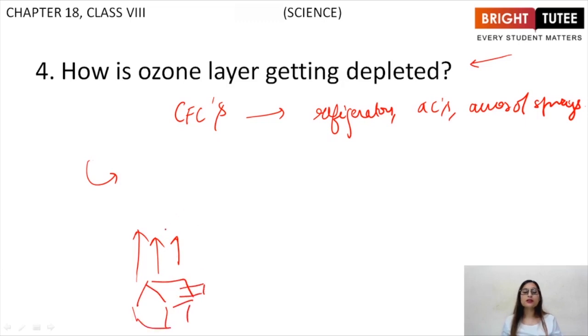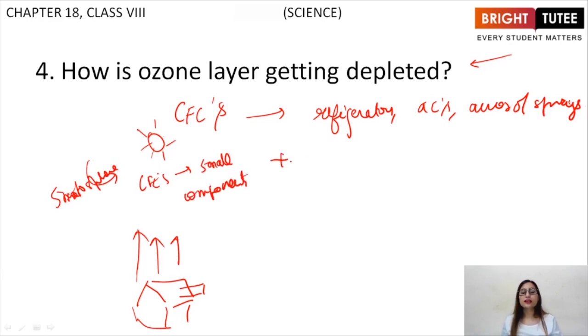So CFCs are released, and in the stratosphere, the CFCs are broken into smaller components, and these components then react with the ozone layer to form oxygen gas only.